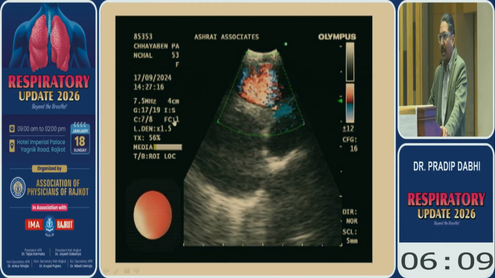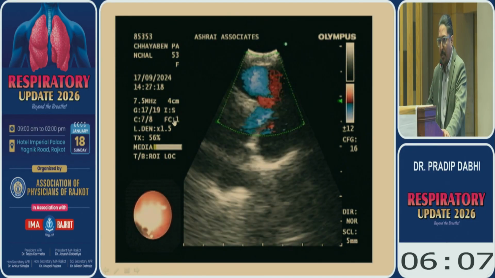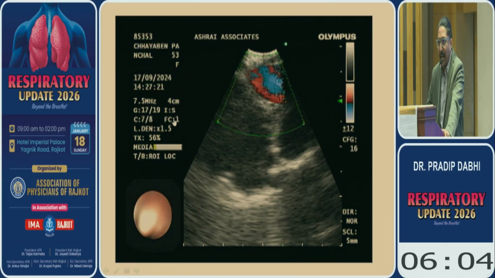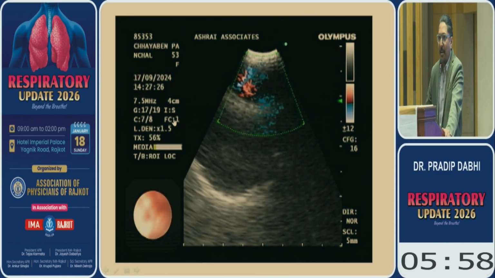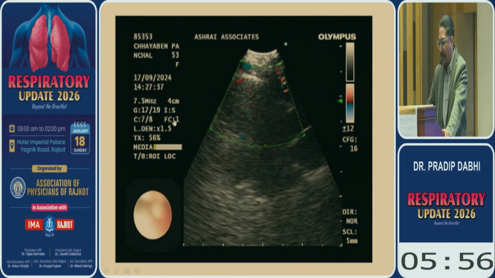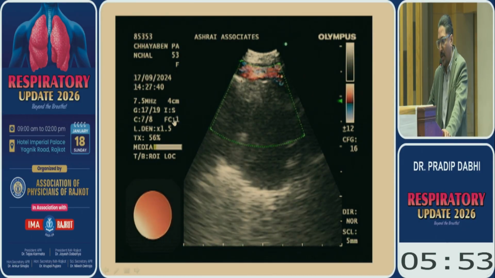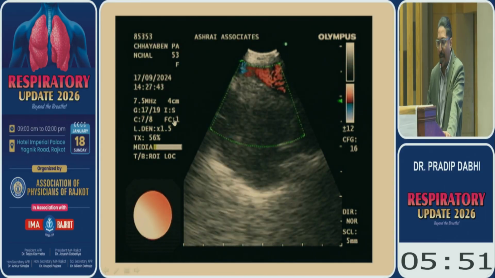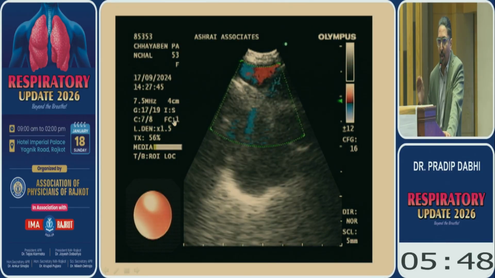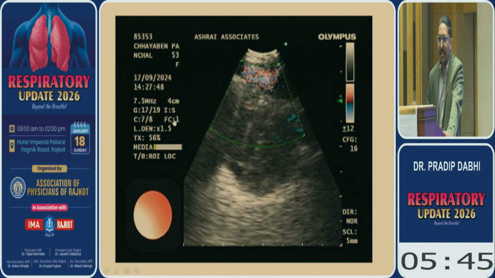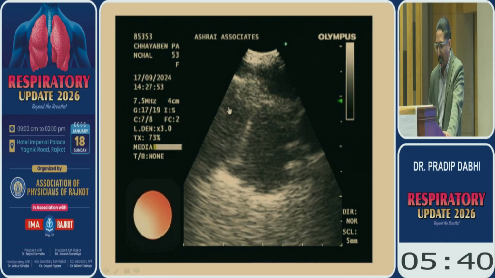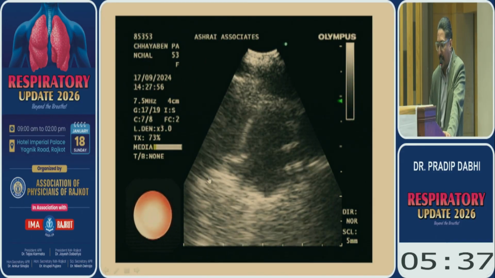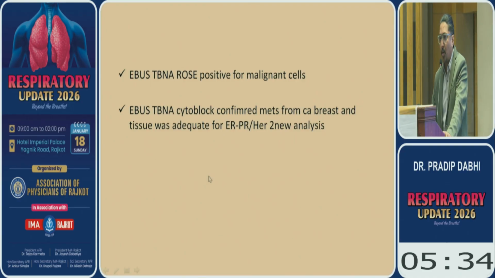It is described, and the technique is called transvascular needle aspiration. So we can puncture the needle through and through the vessel, and we can take the biopsy. It is a little bit risky, but with experience it will come. We have around 20-30 cases of transvascular needle aspiration so far without any complication. The technique here is you have to puncture the vessel through and through. You cannot keep your needle inside the vessel, otherwise you can aspirate a lot of blood and the patient may have a fatal hemoptysis. So this is the needle. You can see the needle is nicely inside the mass, and it finally came out to be a malignancy, and tissue was also adequate.